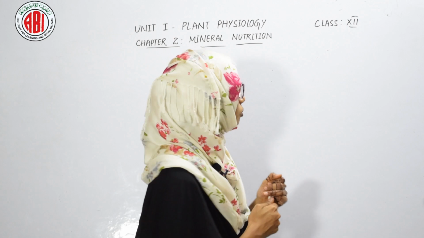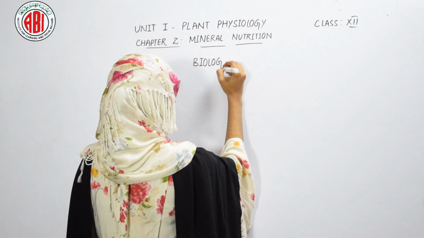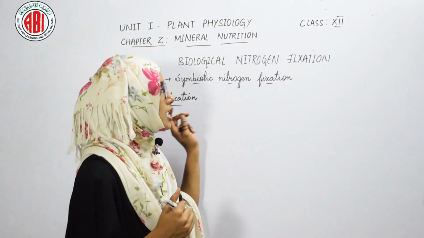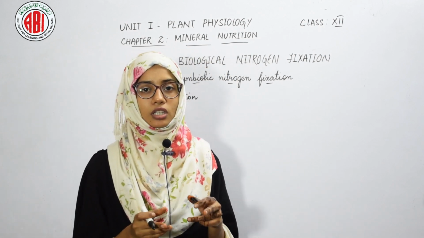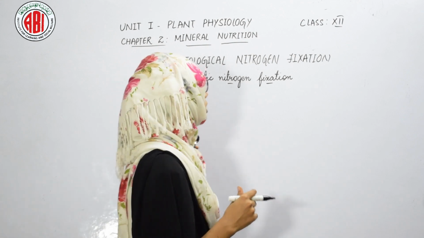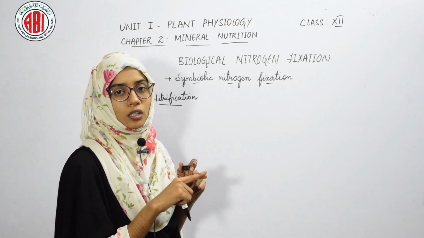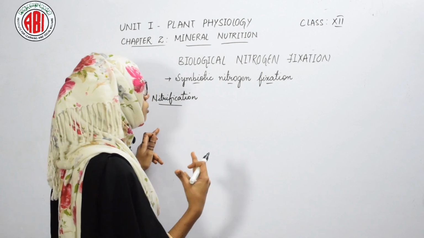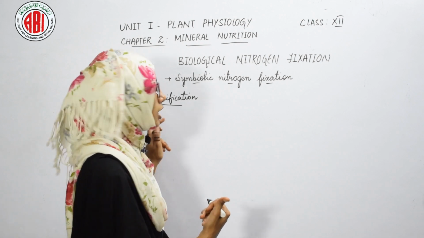In today's class, I am going to explain biological nitrogen fixation in detail. The first step in symbiotic nitrogen fixation was formation of root nodule, and the second step was nitrogen fixation, where we saw how molecular nitrogen is converted into ammonia. That ammonia is then converted into other usable forms like nitrate and nitrite.